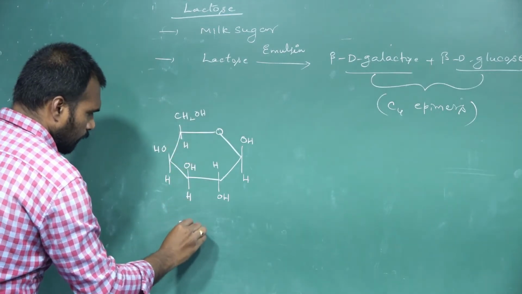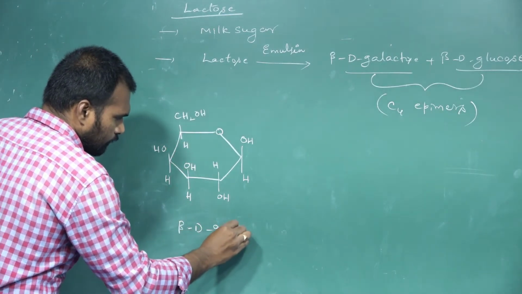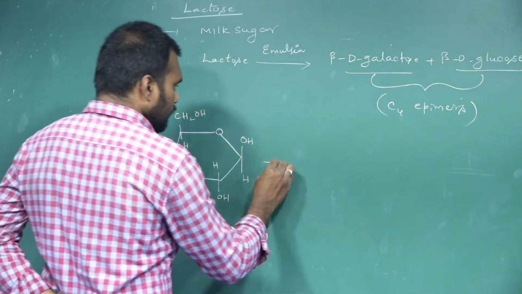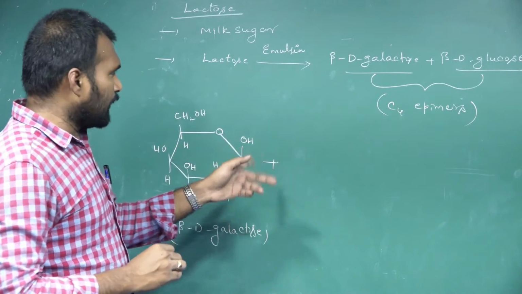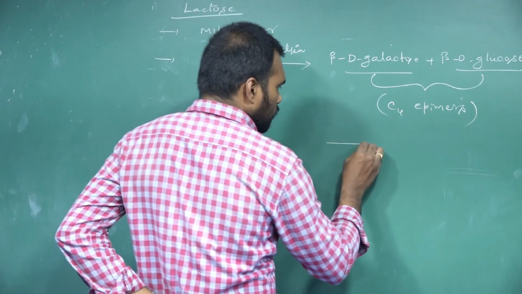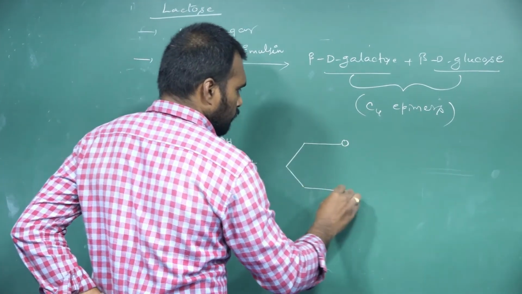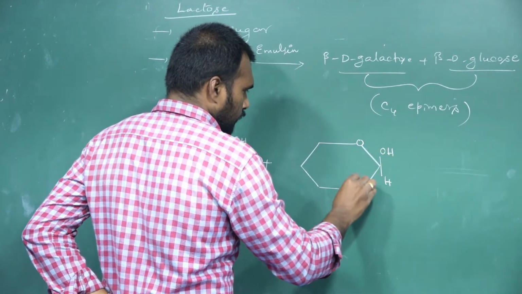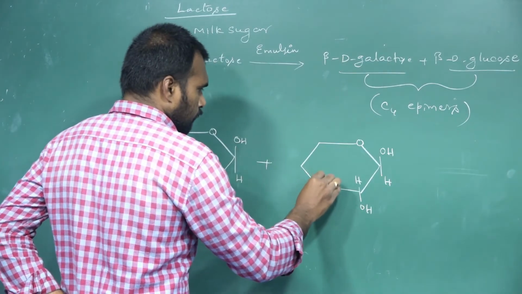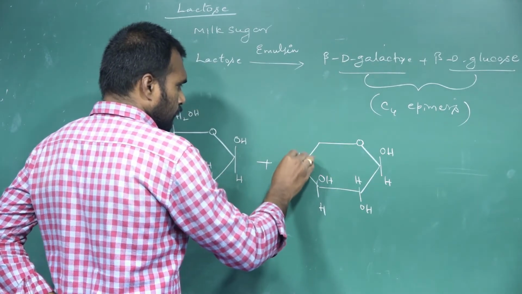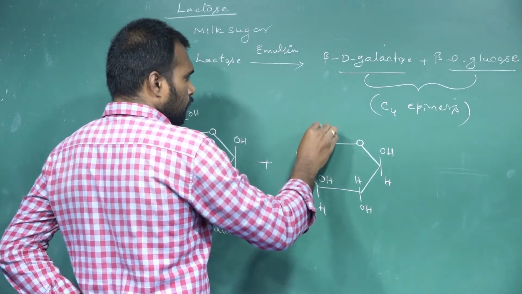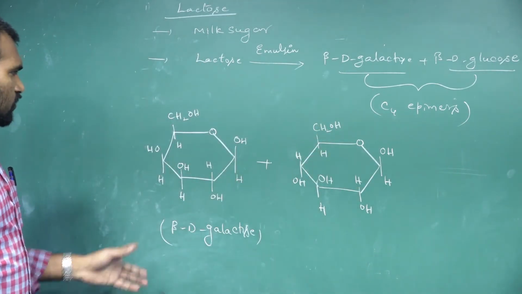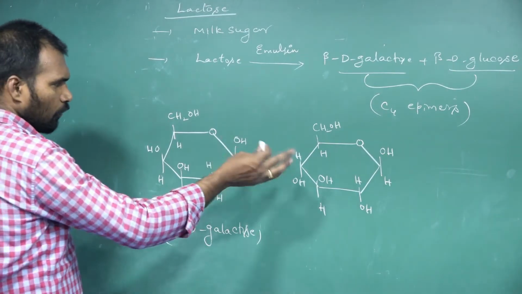So this is what? Beta D galactose. Okay, and beta D glucose. OH, H, H, OH, OH, H, H, OH, CH2OH and H. If you see the structures of both are almost same. Okay, both are beta form.